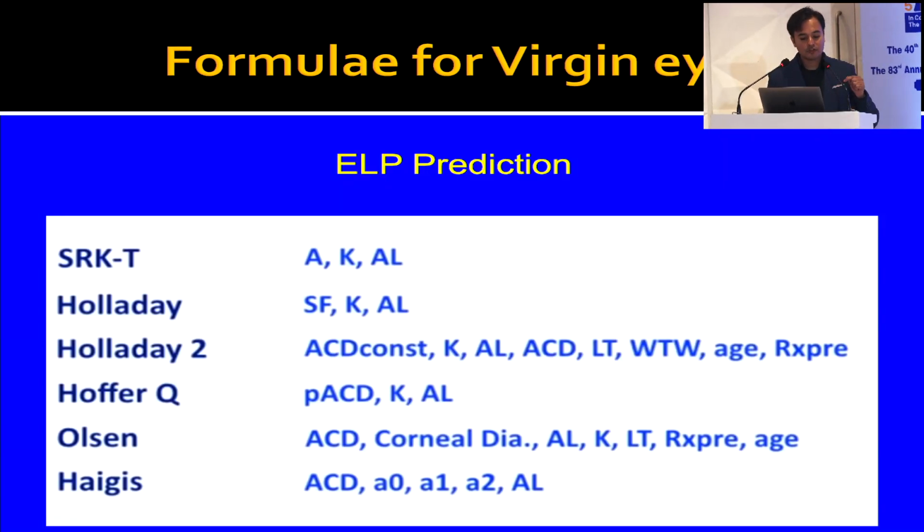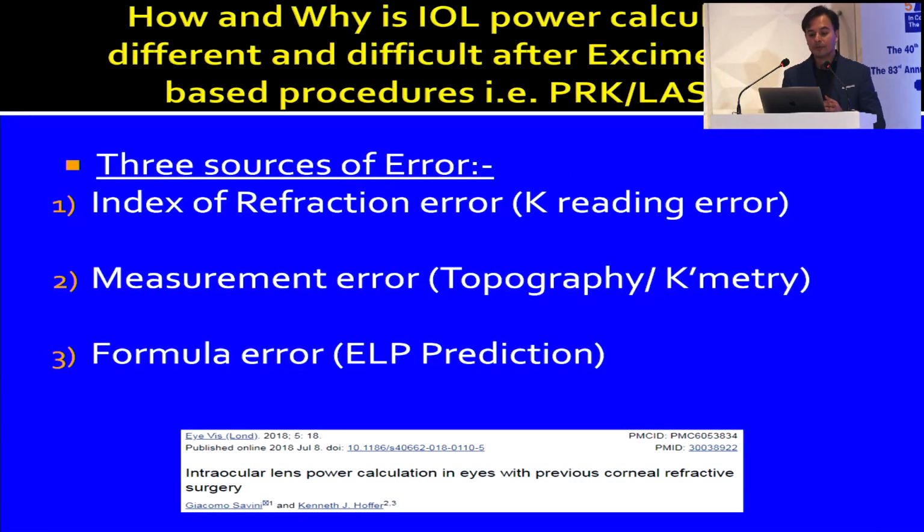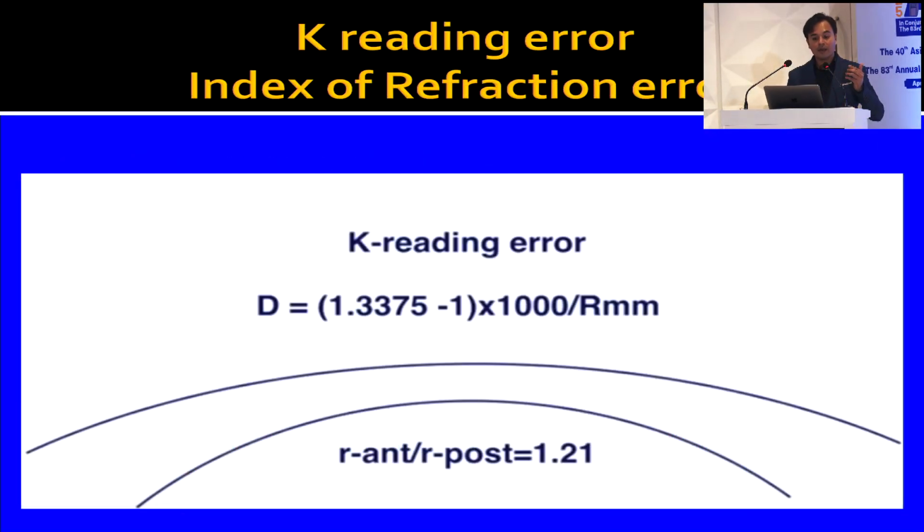So the ELP prediction in a variety of these formulas depends on many parameters that we look at intraocularly in these patients. Now that we understand how the virgin eye formula works, let us understand how and why the IOL power calculation is different and difficult after excimer laser procedures such as PRK and LASIK. There are three sources of error. Number one is the K reading error. Normally the cornea follows a ratio of anterior to posterior radius of curvature of 1.21.